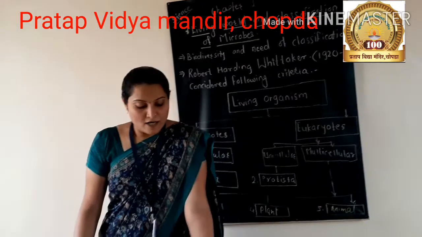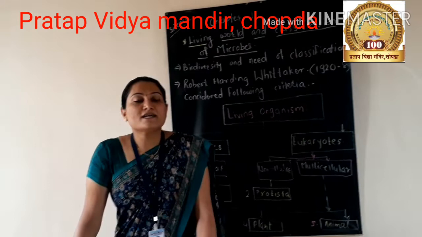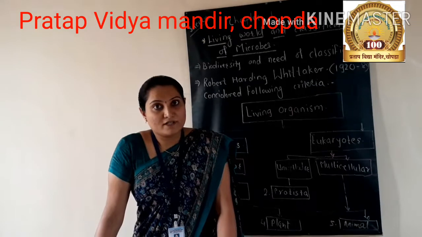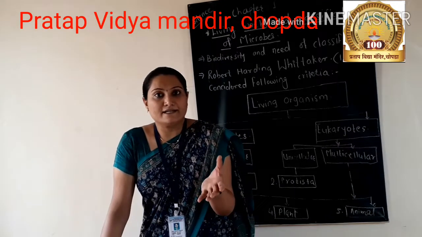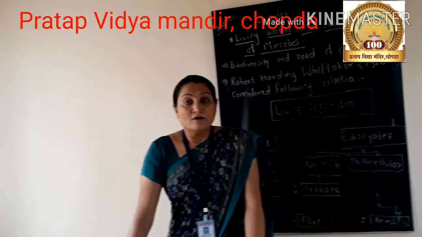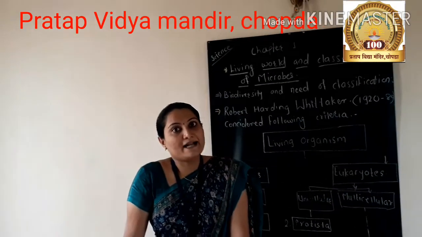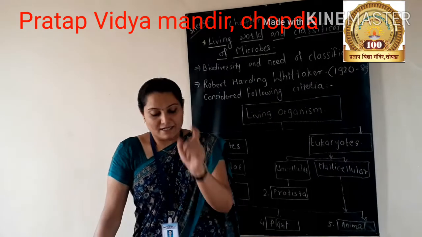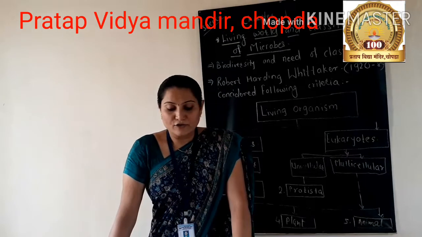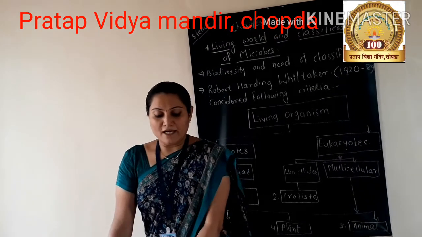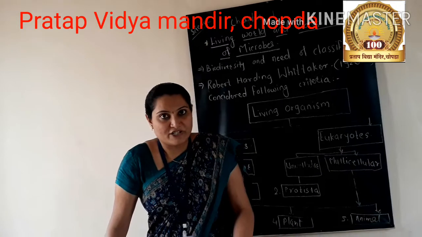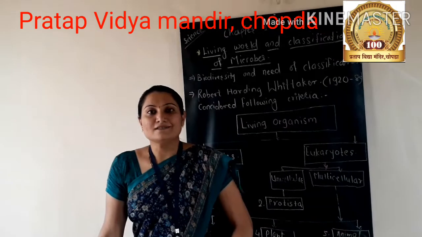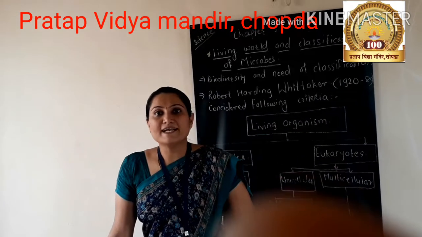And what is the need? The need is, in our surroundings various species are found on land and in sea water. So the need is created for the purpose of division into groups and subgroups. This process of dividing living organisms into groups and subgroups is called biological classification. For this, Robert Whittaker considered the following criteria.